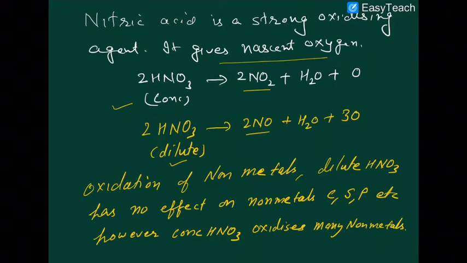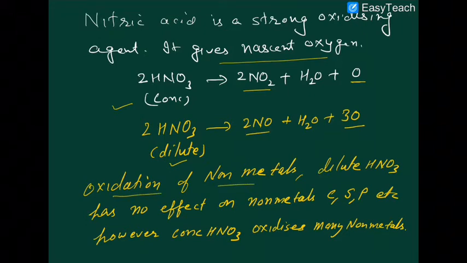In case of concentrated nitric acid, 2 moles of HNO3 will give you 1 mole of nascent oxygen, while in case of dilute HNO3, 2 moles of HNO3 will give you 3 atoms of nascent oxygen.